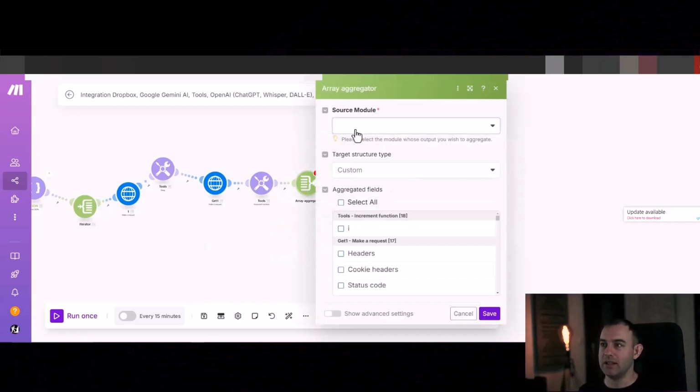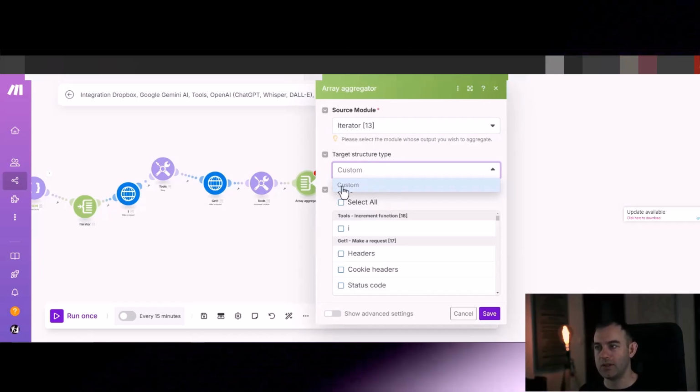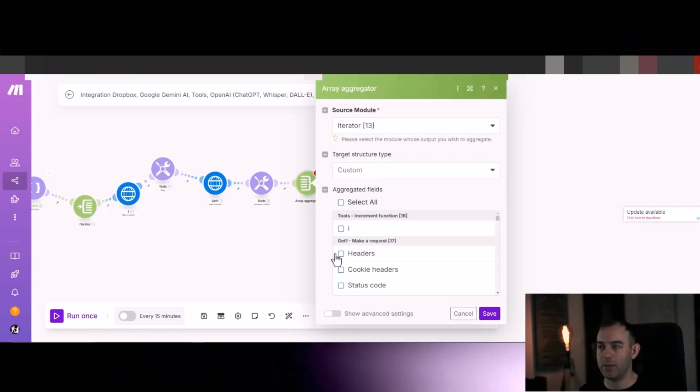So just select it, and for the source module, choose iterator. Now the target structure type will be Creatomate, but we haven't made that module yet, so you can't see anything. Don't worry about that, we'll get back to it later.